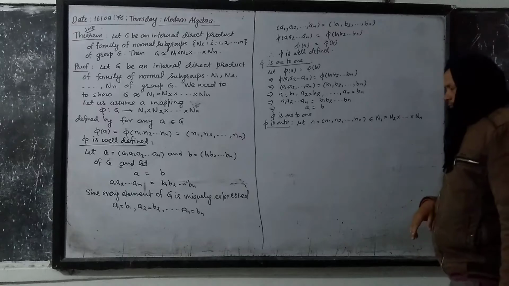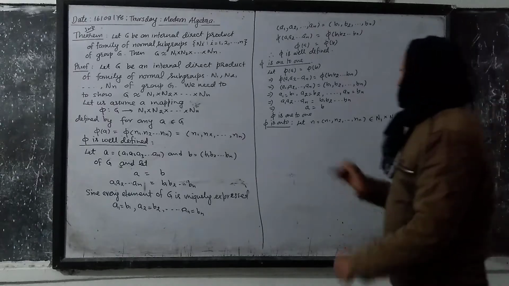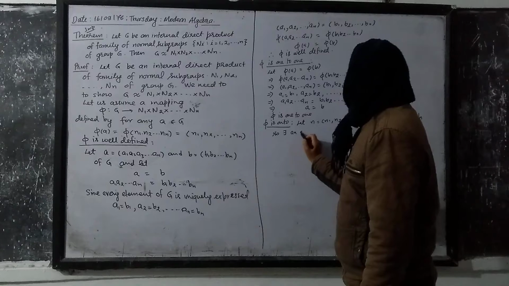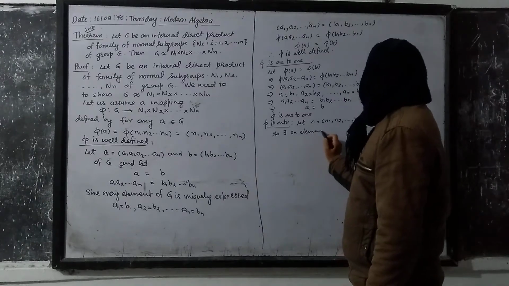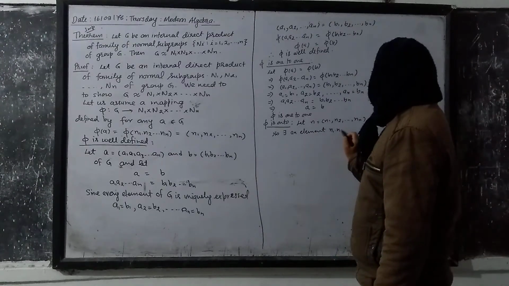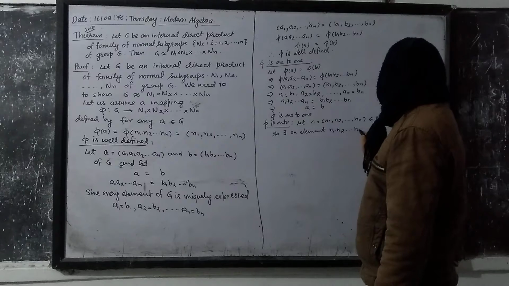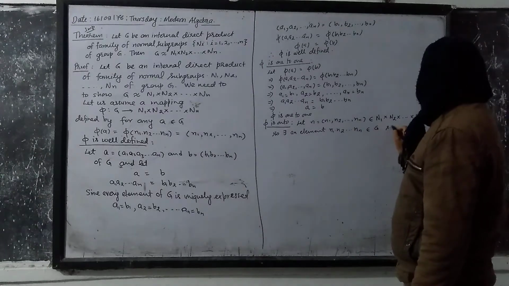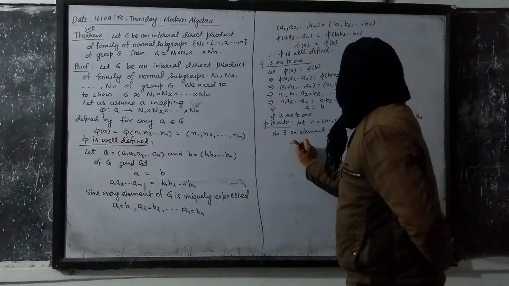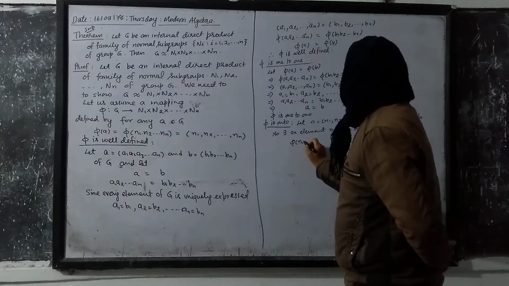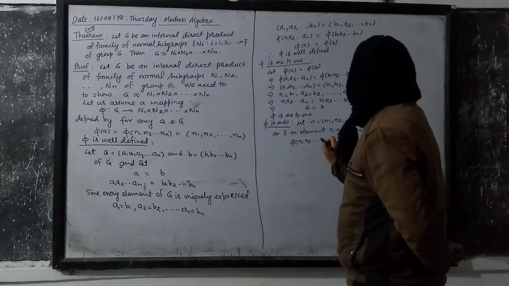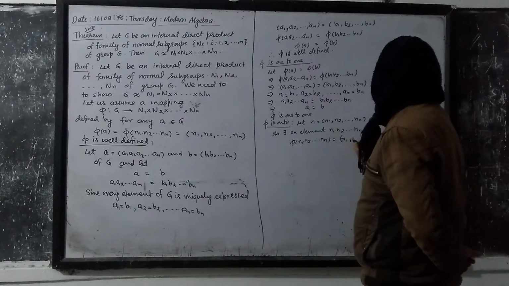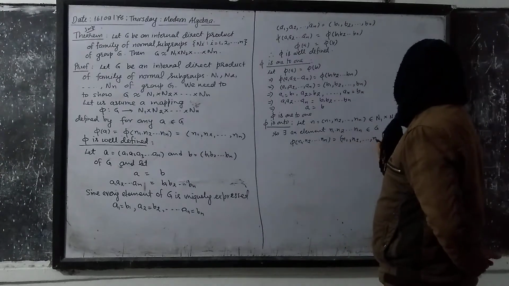So certainly there exists an element (N1, N2, up to Nn) in G, so that phi(N1, N2, up to Nn) will be exactly equal to the coordinate (N1, N2, up to Nn).